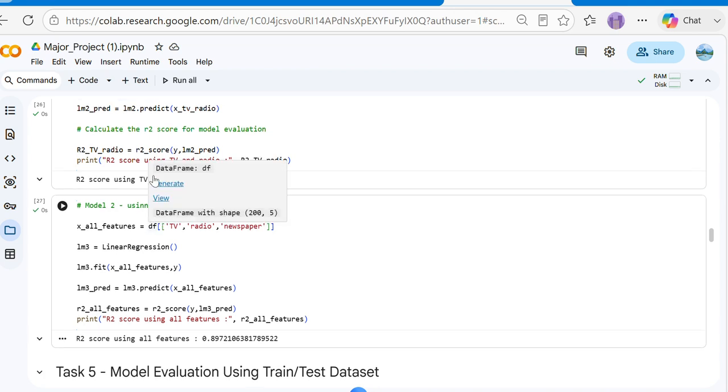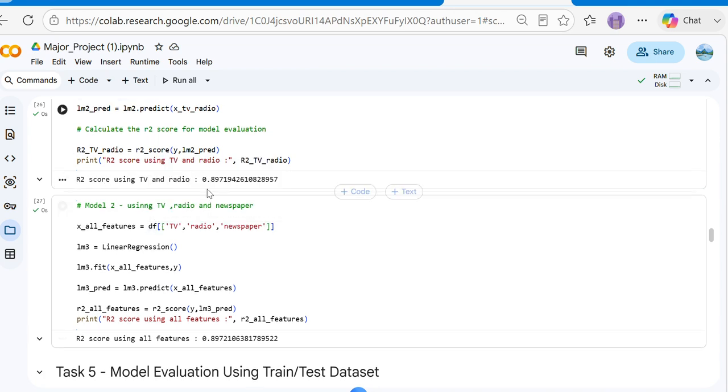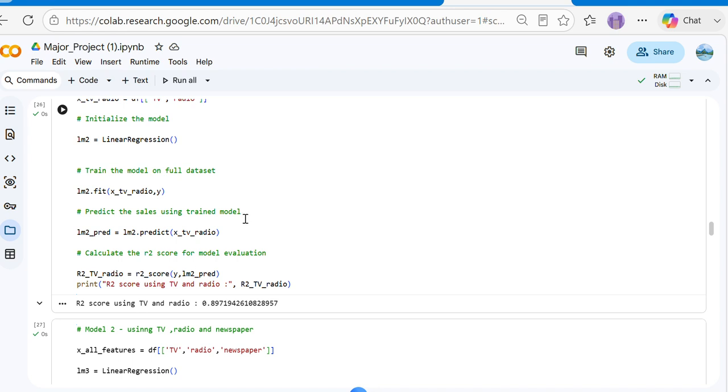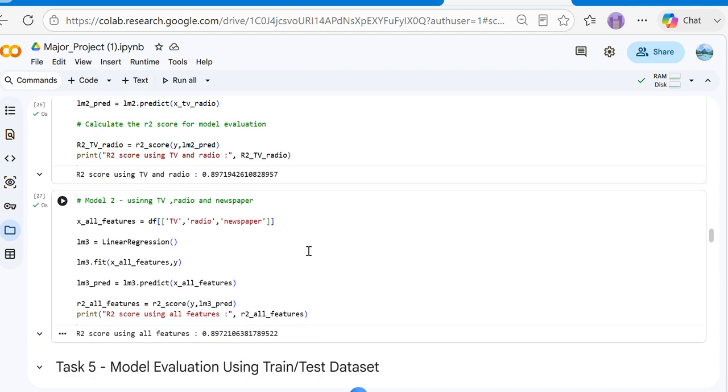We can see that the output is 0.89 something, and in this also the value is 0.89. There is not much difference between both, so it is good to go with model 1 because there is not much difference in the output.